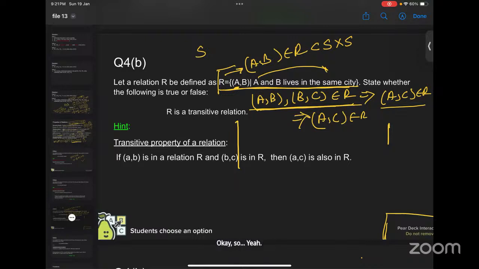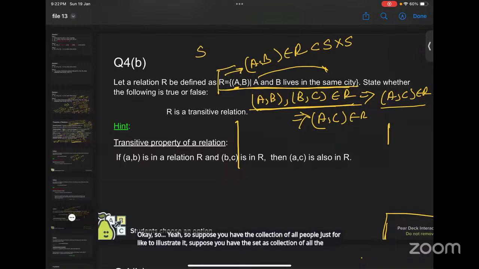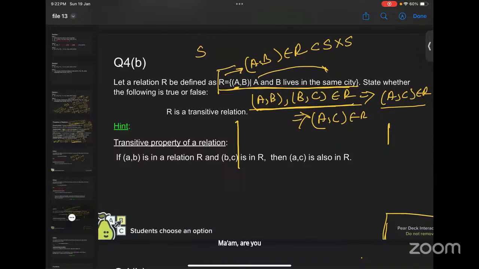So suppose you have the collection of all people, just to illustrate it. Suppose you have the set as the collection of all the people all over India. So there are so many. Are you going to discuss the function part today? Yes, I will discuss.